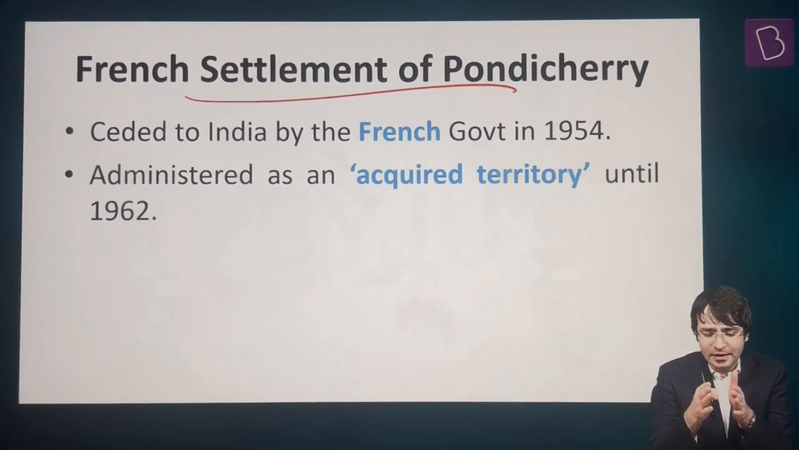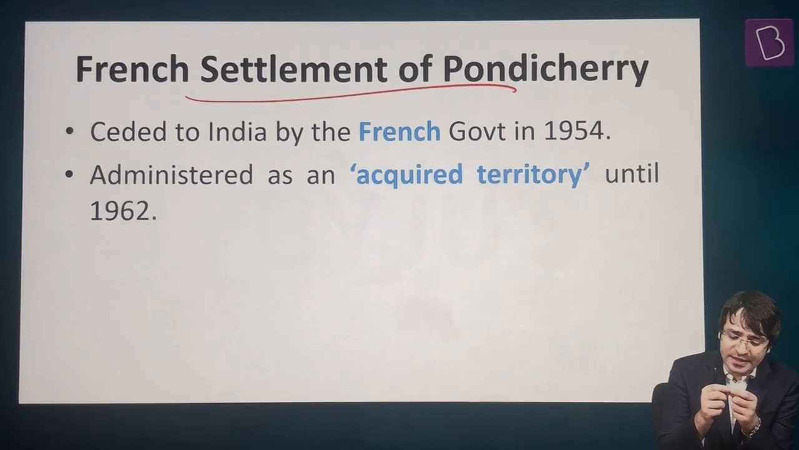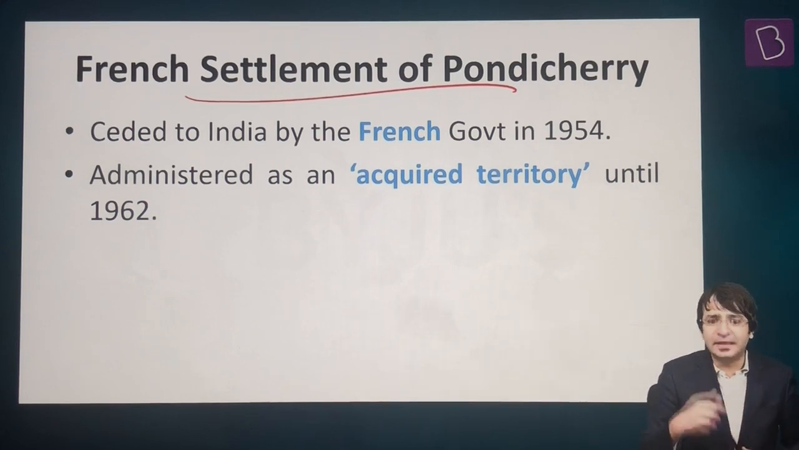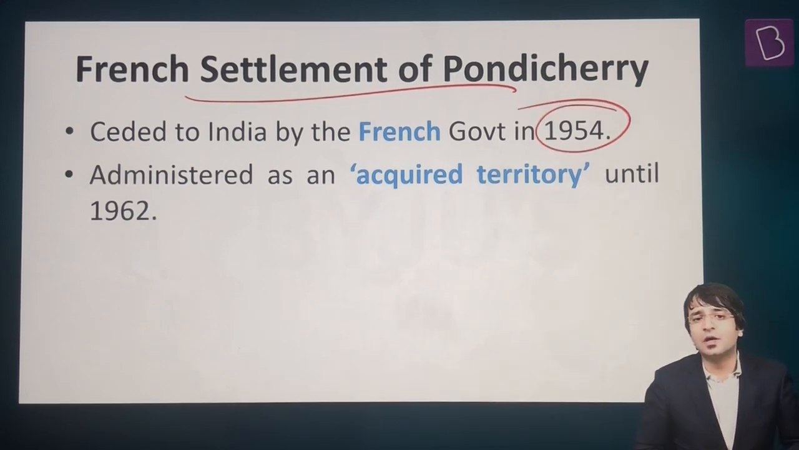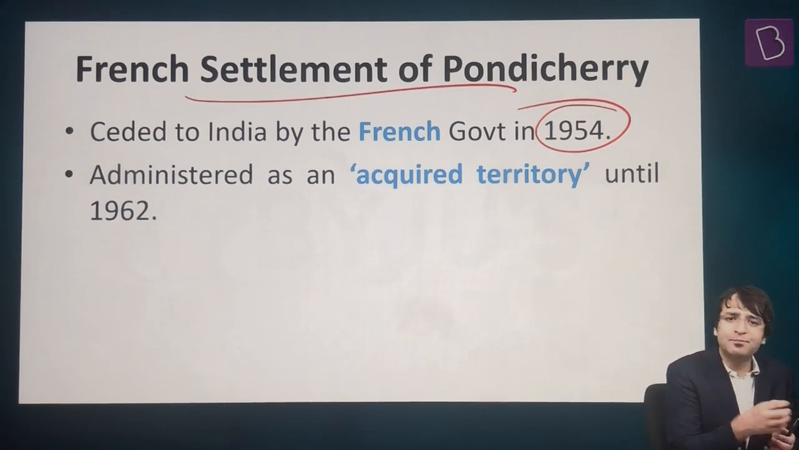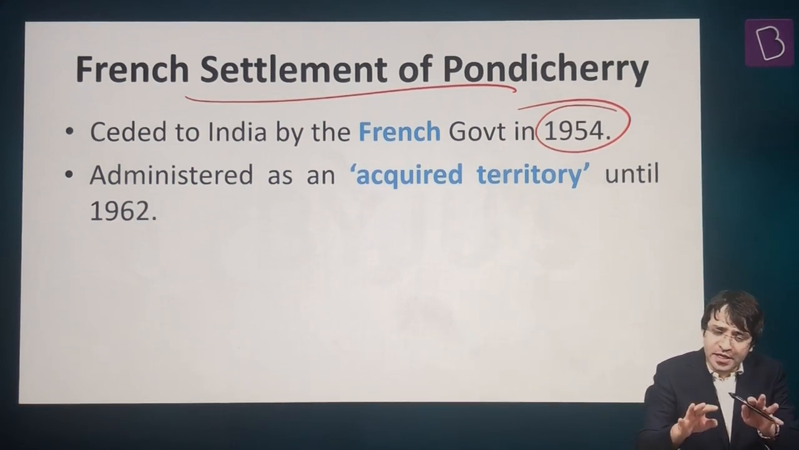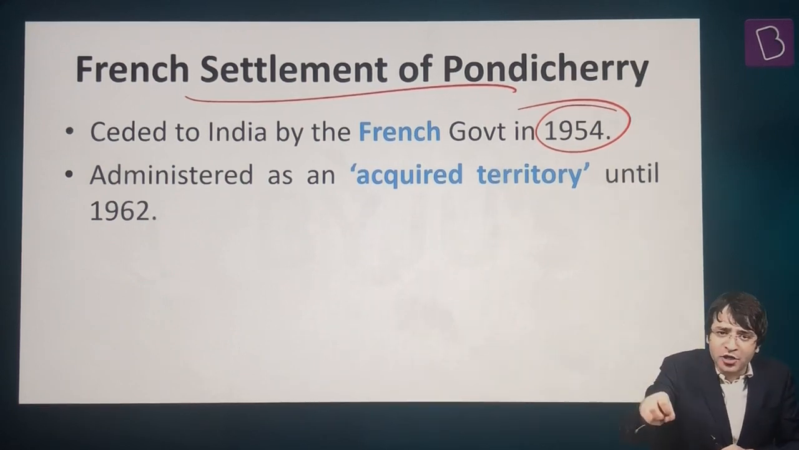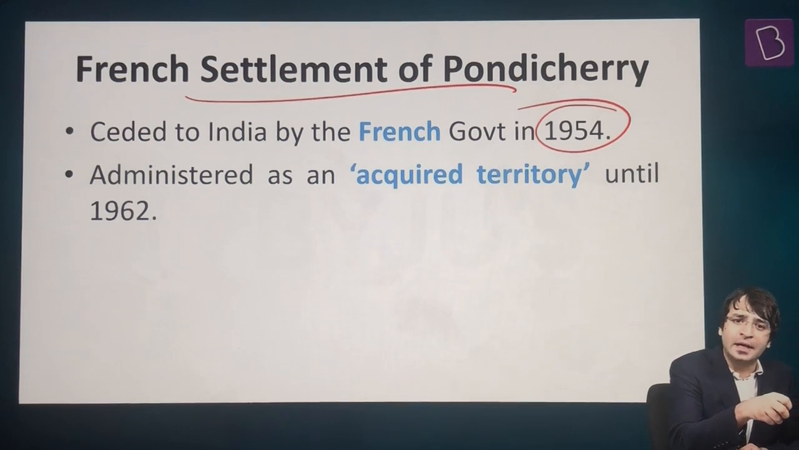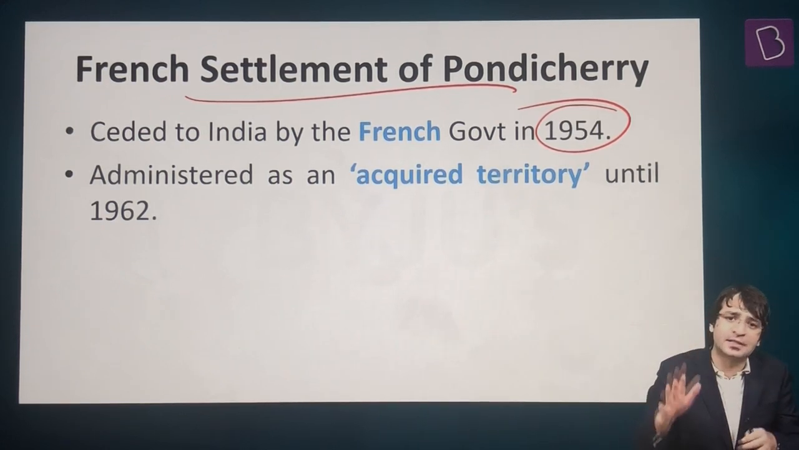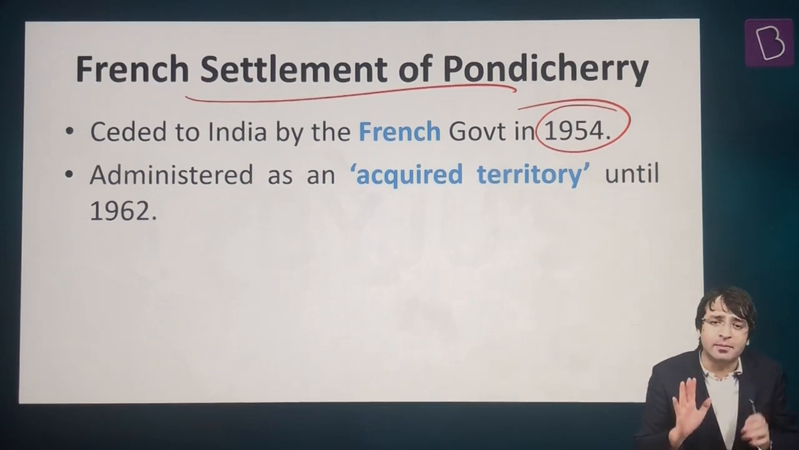Why? There is a difference between signing an agreement and ratifying an agreement. What is the difference? Let's say, for example, in 1954, there was an agreement signed between the two governments, the Government of India and the Government of France. What was the agreement? Both governments agreed that this territory, Pondicherry, should be legally acquired by India from France. There was a government to government agreement.